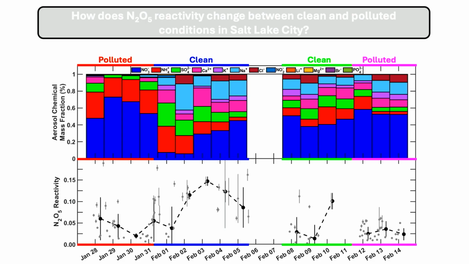This is likely because of that increase in that blue bar you see up top. That's nitrate, and that tends to accumulate under these pollution conditions and can inhibit the N2O5 reactivity. But once the air cleans out, it spikes back up, re-enabling its ability to produce pollution.